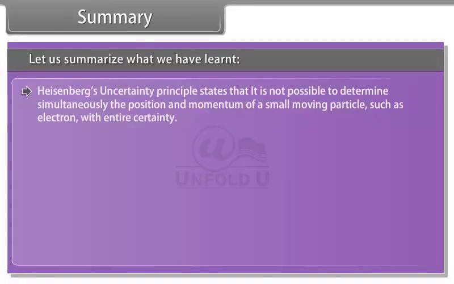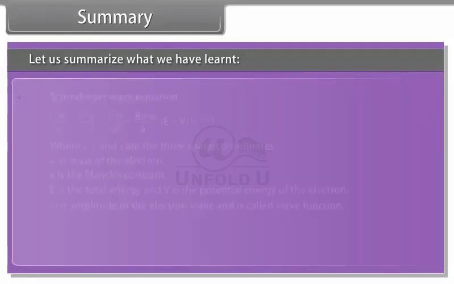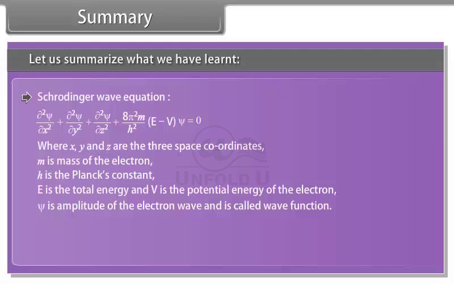Heisenberg's uncertainty principle states that it is not possible to determine simultaneously the position and momentum of a small moving particle, such as an electron, with entire certainty. Mathematically, it may be expressed as below. Schrödinger wave equation, where x, y and z are 3 space coordinates, m is mass of electron, h is Planck's constant, E is the total energy and V is the potential energy of the electron. Psi is the amplitude of the electron wave and is called the wave function.